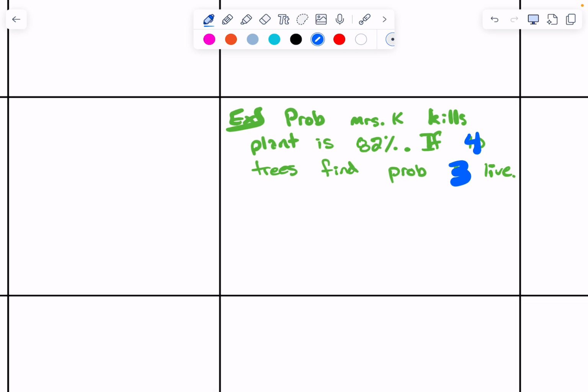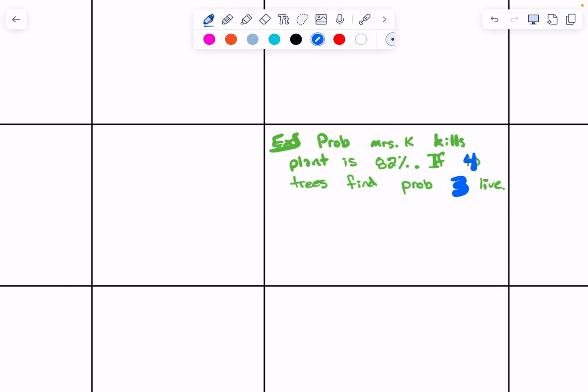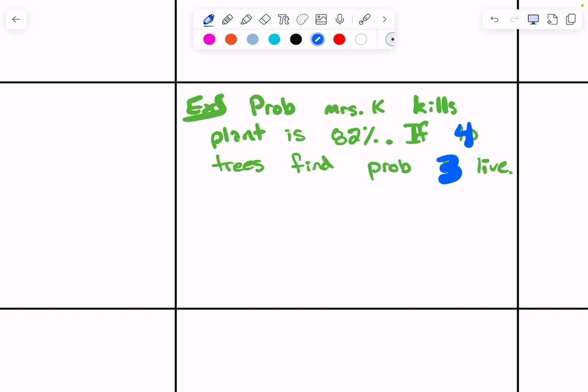Yep, I'm going from 4 trees, find the probability that 3 live. Got it. All right, so let's fill this third one in, this third row in first. Okay. 4, find the probability that 3 live.